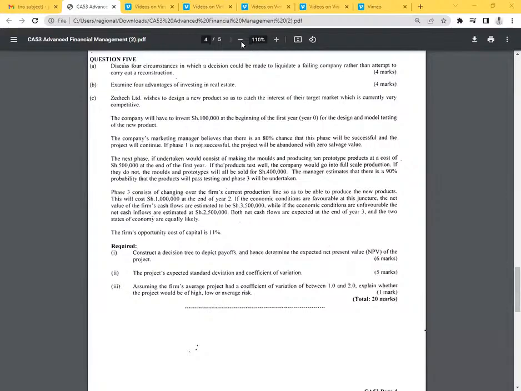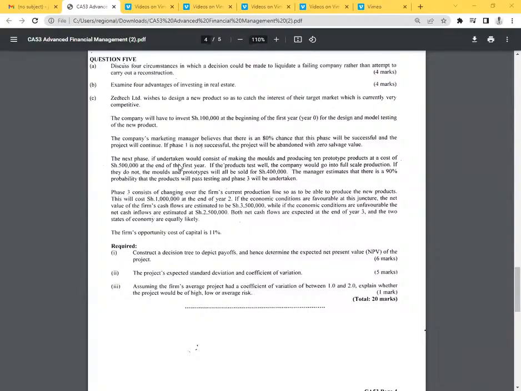Great. So I believe, ladies and gentlemen, that you have attempted it, and now Mwalimu should be able to finish it off. So what are we told here? ZTech Limited wishes to design a new product so as to catch the interest of their target market, which is currently very competitive.